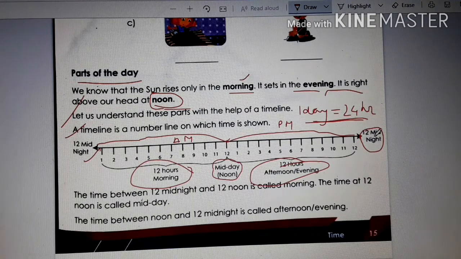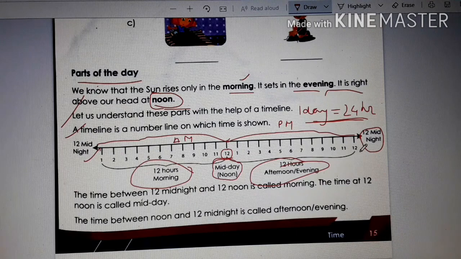So midnight is what you must be thinking. Now I'll explain two terms first, about noon and midnight. Noon is when it is 12 o'clock during the daytime, when you feel the hottest. It is why we feel hottest, because the sun is exactly over the head, isn't it? So when it is sharp 12, we call it 12 noon, or you can say midday.